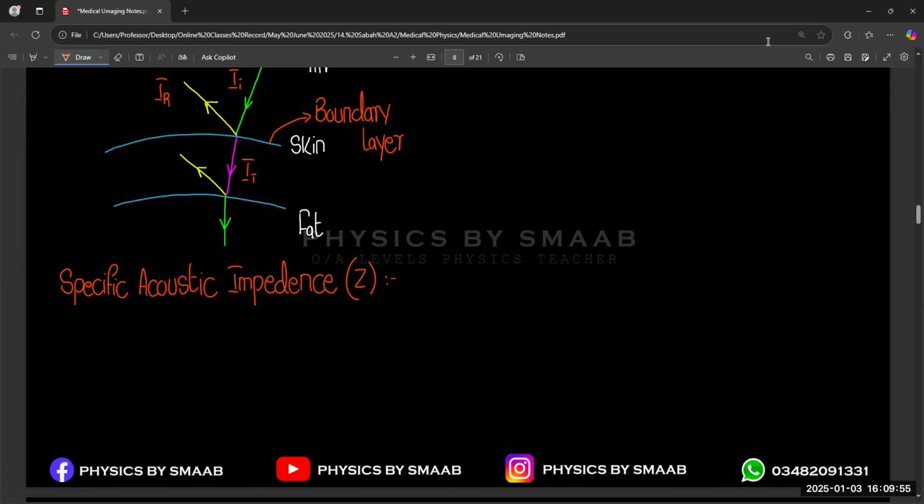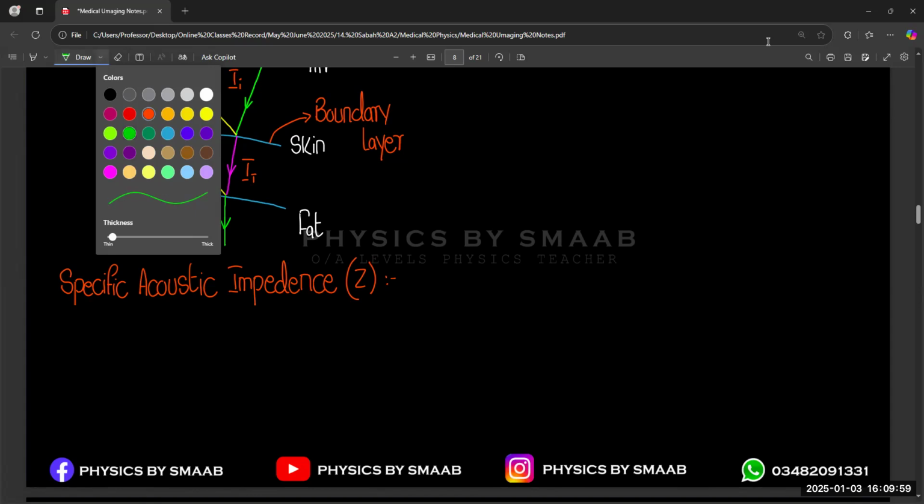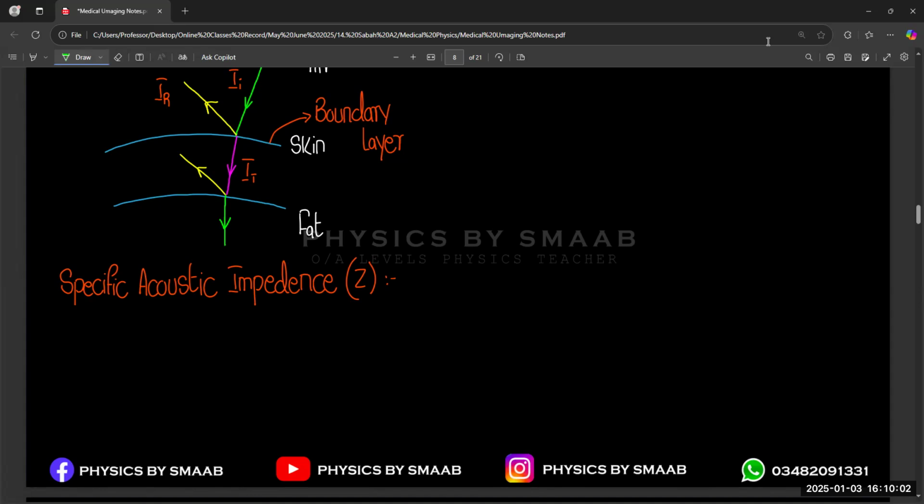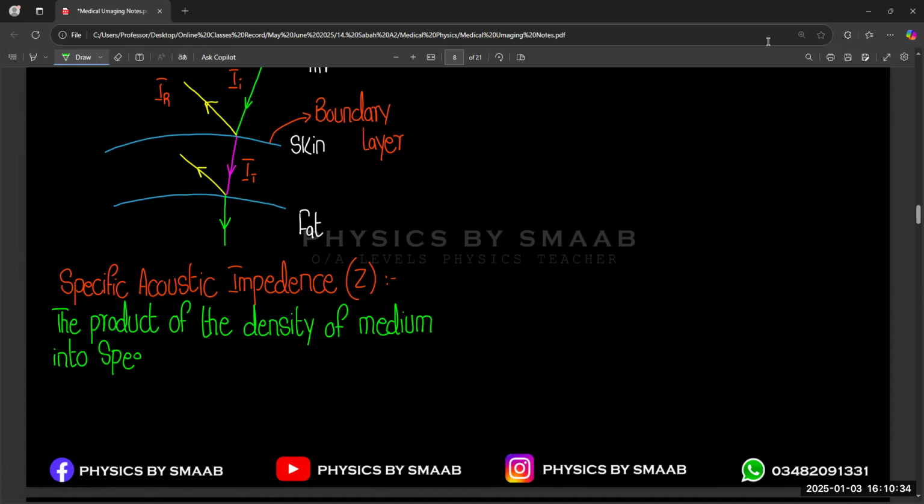This specific acoustic impedance can be defined as the product of the density of the medium and the speed of sound in that medium, so it depends upon the medium.